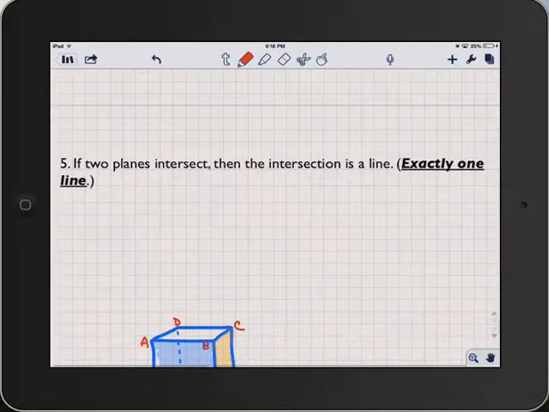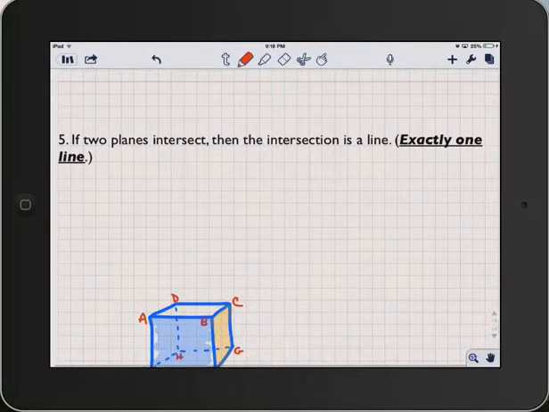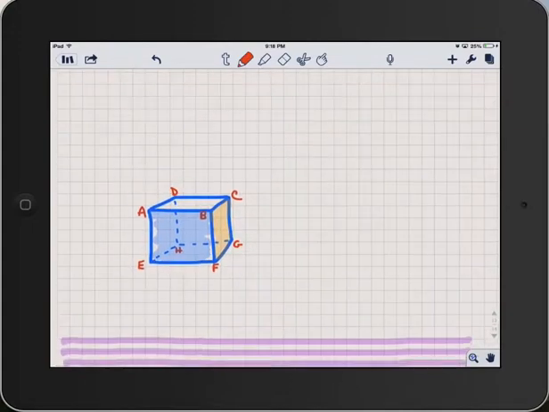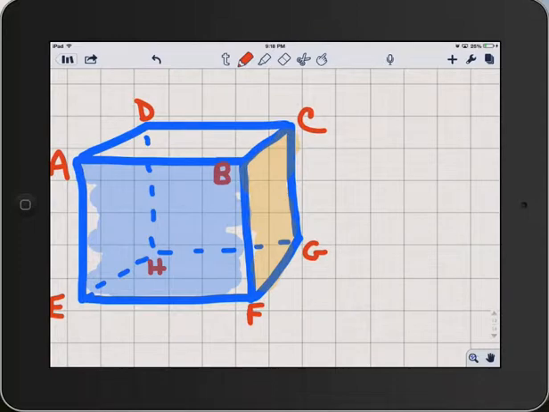If 2 planes intersect, then the intersection is a line. Specifically, the intersection is exactly one line. So let's consider a box-shaped figure, such as the classroom. We have 4 walls, we have the floor and the ceiling. Right now I have illustrated the front wall of the classroom and the wall on the right-hand side.